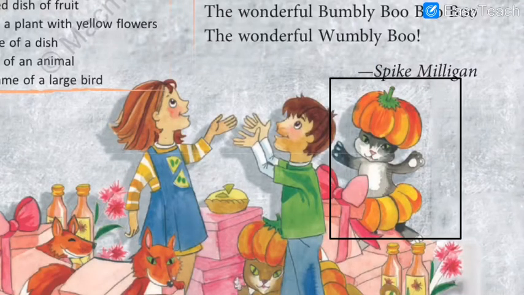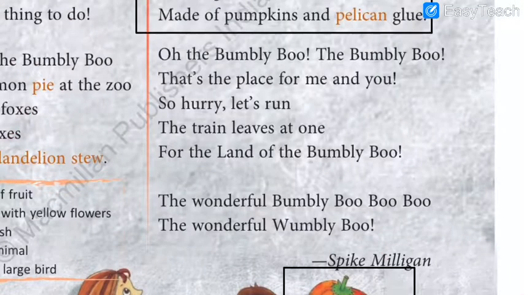Have you seen a hat, students? A hat you wear on your head, a round shaped hat. Yes, similarly they are wearing hats. What is this? It's a kind of fruit, isn't it? It's a kind of vegetable, I think. What do you think, students? So this is how they cover their head.